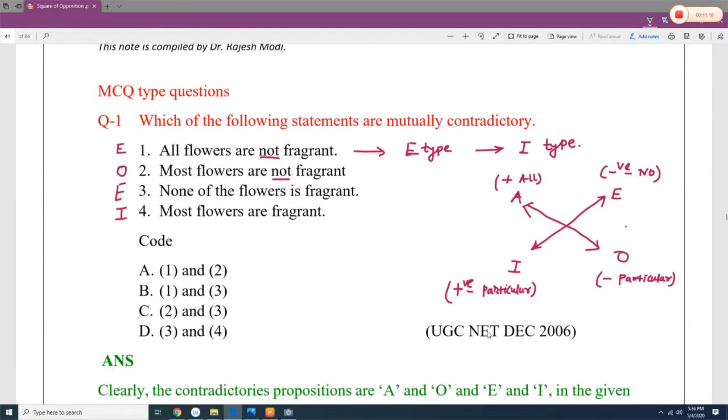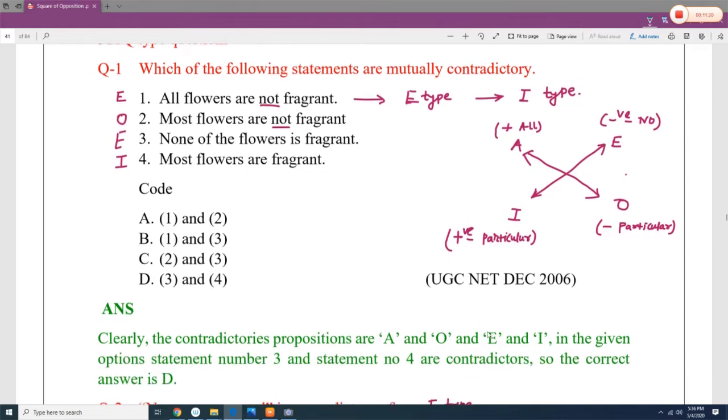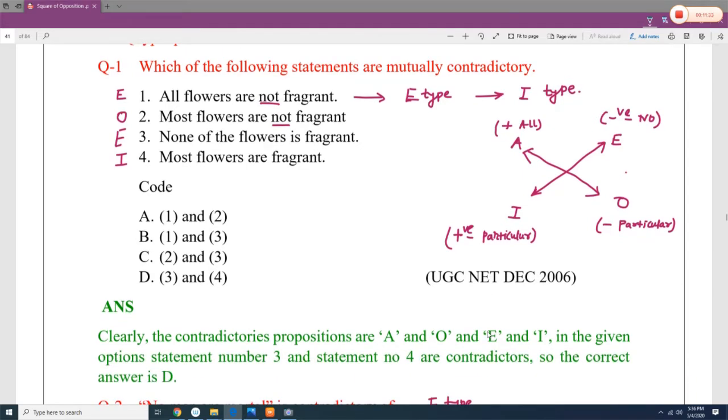Now, based on this particular idea, there are certain questions which are asked in competitive exams, and we are going to solve some of them, so that will make your idea very clear and crystallize your understanding. Let's say, which of the following statements are mutually contradictory? All flowers are not fragrant. The word not is coming. So this is E, because all is written.